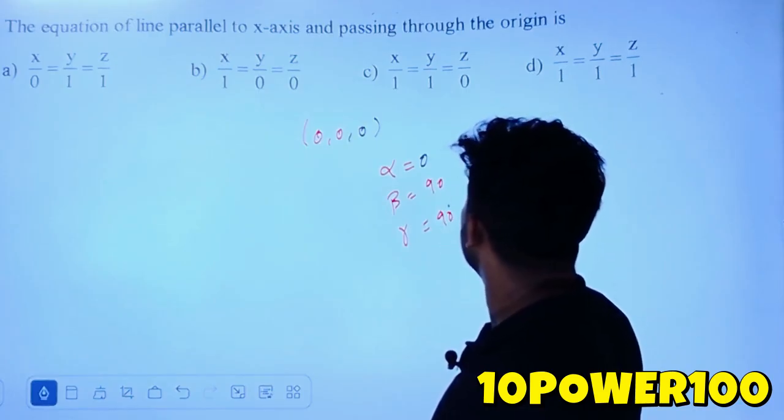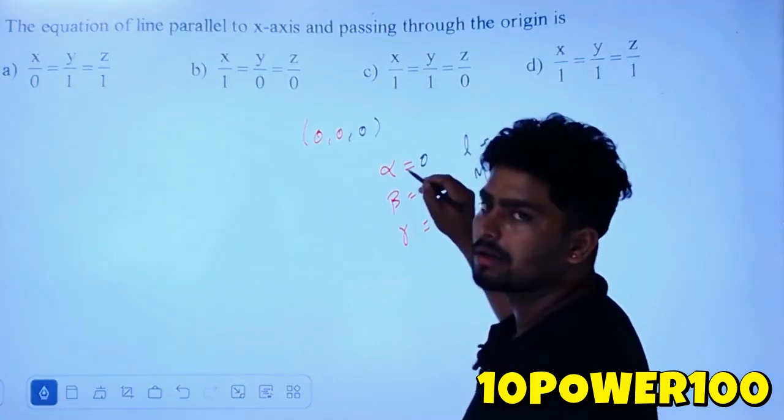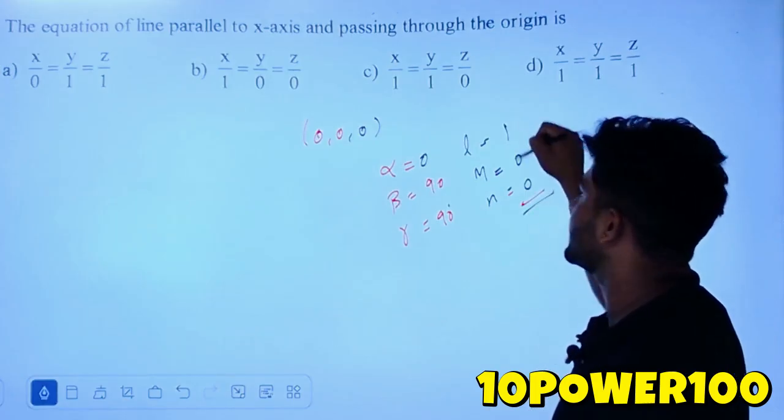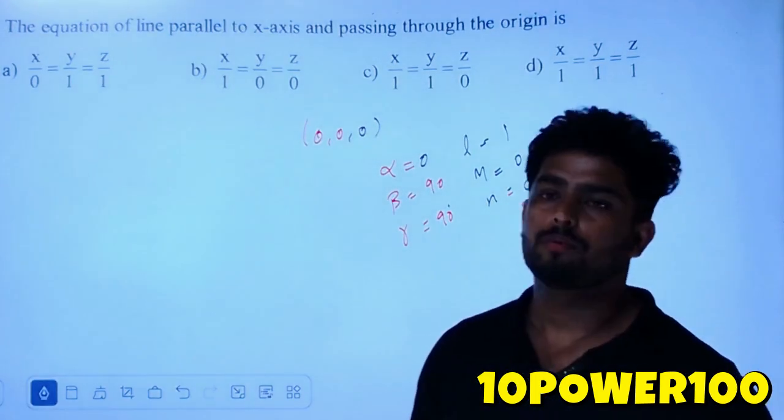Okay, so l, m, n is equal to cos 0, which is 1, and cos 90 is 0, and this is 0. So the direction cosines are 1, 0, 0.